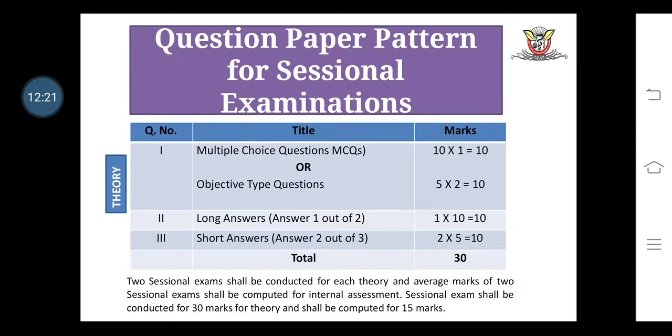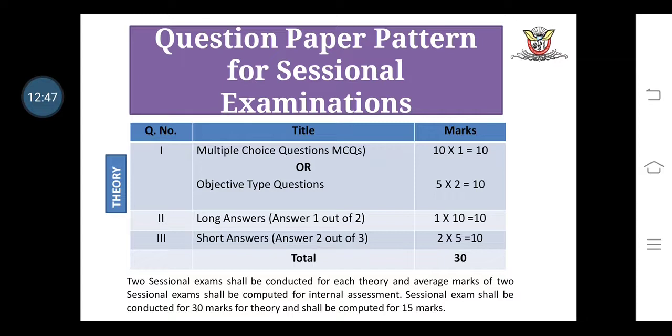Question number 3 is the short answer questions. In that, students solve 2 questions out of 3. Each question carries 5 marks. Then the total marks from question number 3 is 10. So the total marks from the theory is 30.